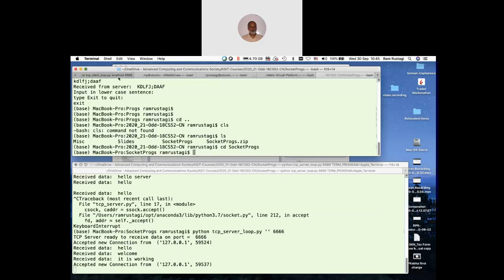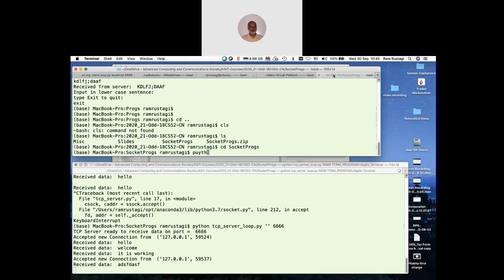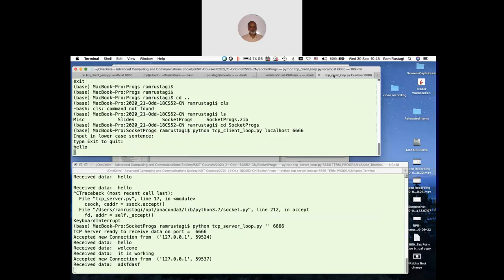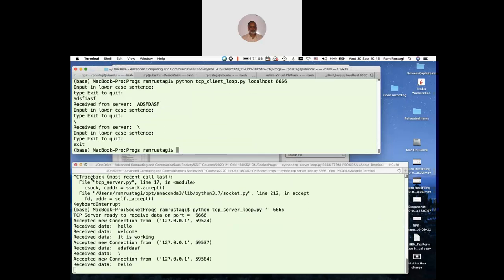So my one client is already connected. I can run another client. Now see, anything I type is in the buffer, because the server is dealing with one client at a time. Only when the first client exits do you see the message from the second client. You can see the second port number. So when you want to work with a server which deals with multiple clients, I have given you other programs.